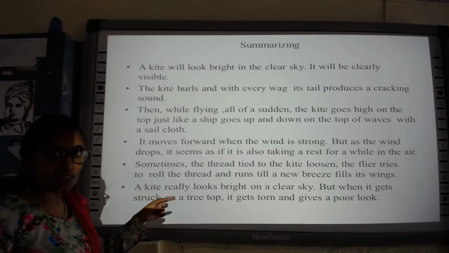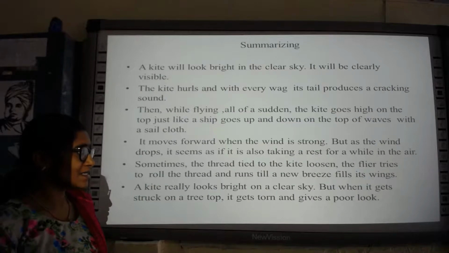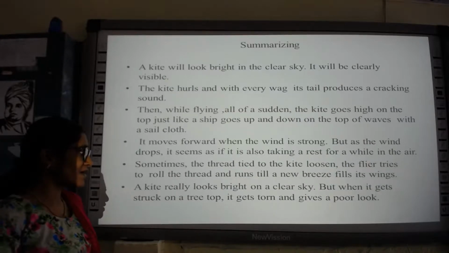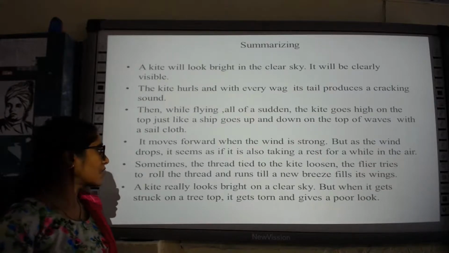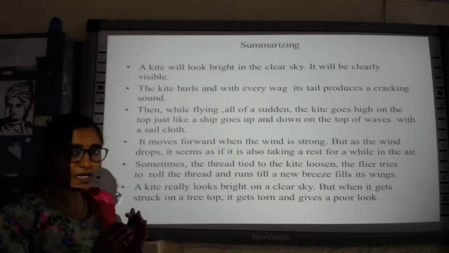Sometimes, during this time, what happens? The thread tied to the kite loosens. It becomes loose. The flyer tries to roll the thread and runs till a new breeze fills its wings. So what happens when the wind is coming down?